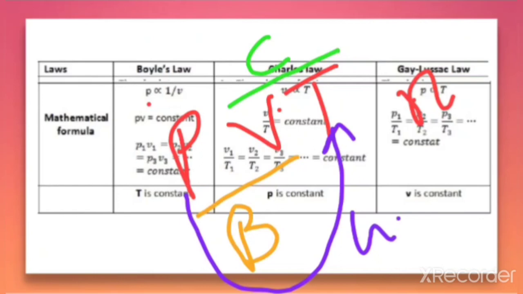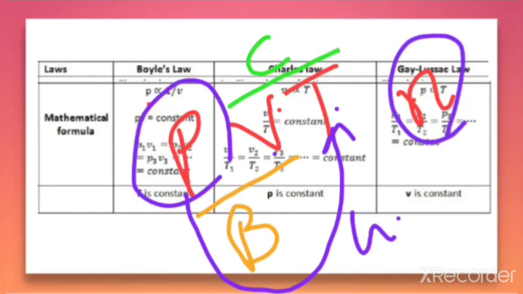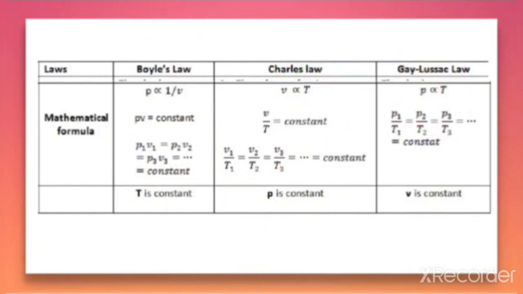If the relationship is between V and T, at that time pressure and n should be taken as constant. So we are discussing the relation between two terms, and the other two should be taken as constant. Let me explain better here: P, V, T and n.